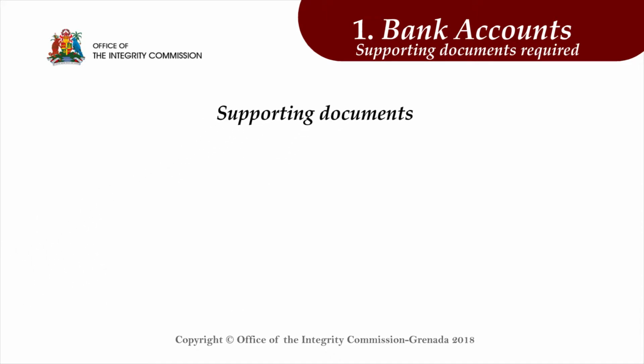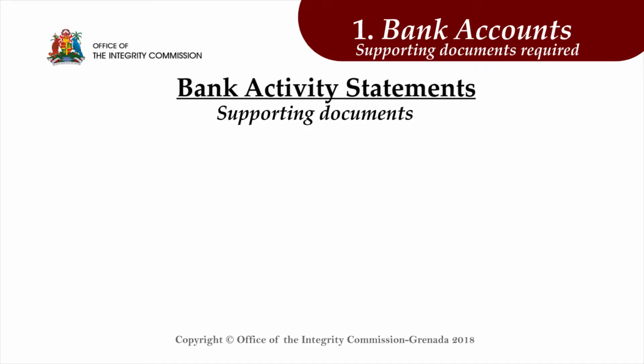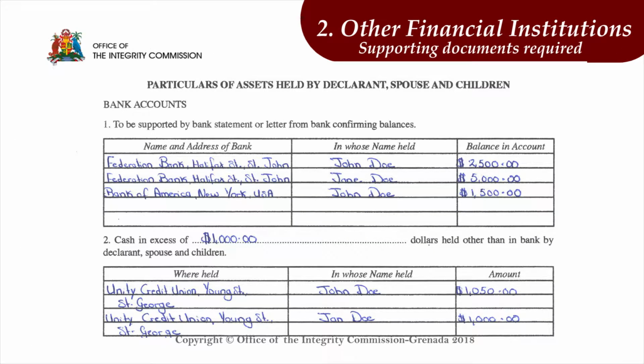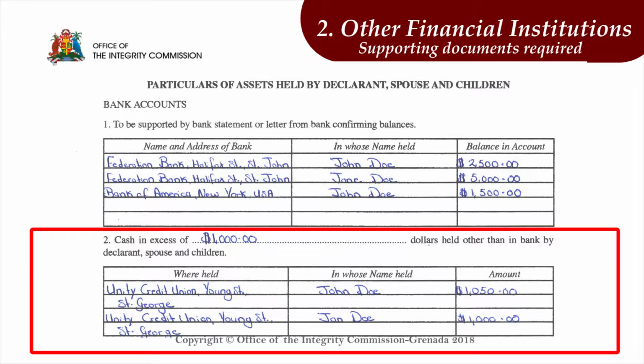Your supporting documents are bank activity statements, which must confirm all bank transactions, activities, and the balances from accounts held for the period stated in your notice to file declaration letter. Activity statements must be provided to confirm all financial transactions, activities, and the balances from all accounts held other than in a bank for the period stated in your notice to file declaration letter. An example would be for an account held in a credit union.